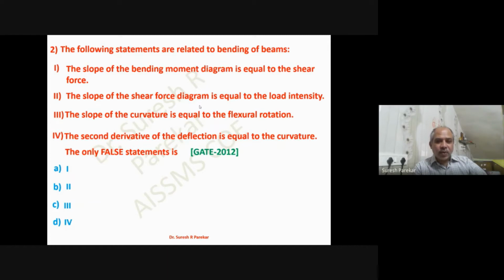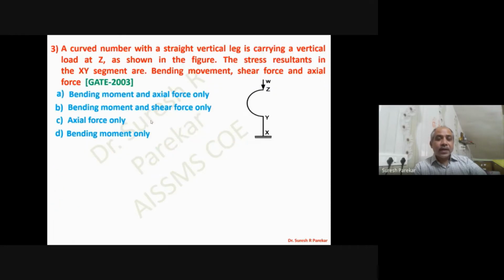So we have to see which is the false statement, and the false statement is that the slope of the curvature is equal to the flexural torsion. Flexural torsion is not related to the slope of the curvature, and therefore the false one is 3. So the option is C.